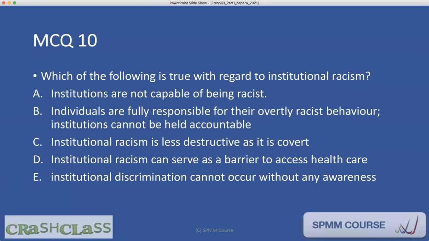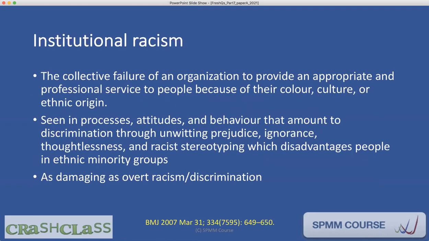Question 10, which of the following is true with regard to institutional racism? Institutions are not capable of being racist. Individuals are fully responsible for their overtly racist behavior. Institutions cannot be held accountable. Institutional racism is less destructive as it is covered. Institutional racism can serve as a barrier to access health care. Institutional discrimination cannot occur without any awareness.